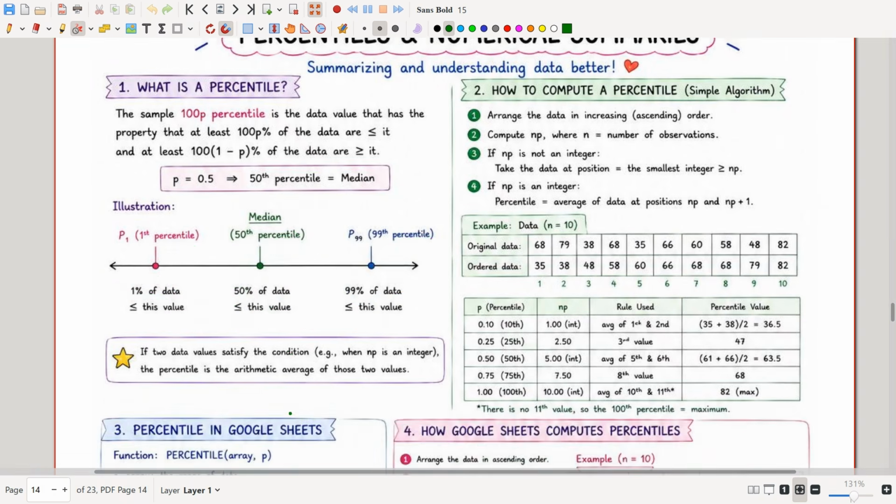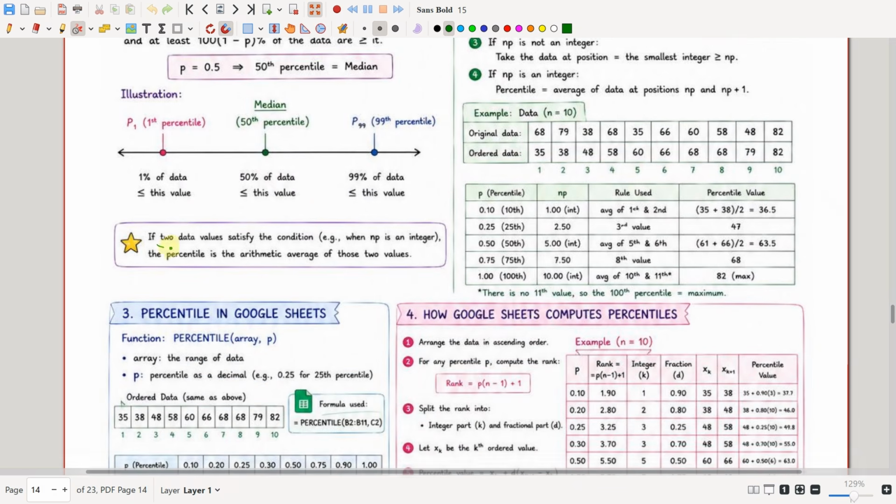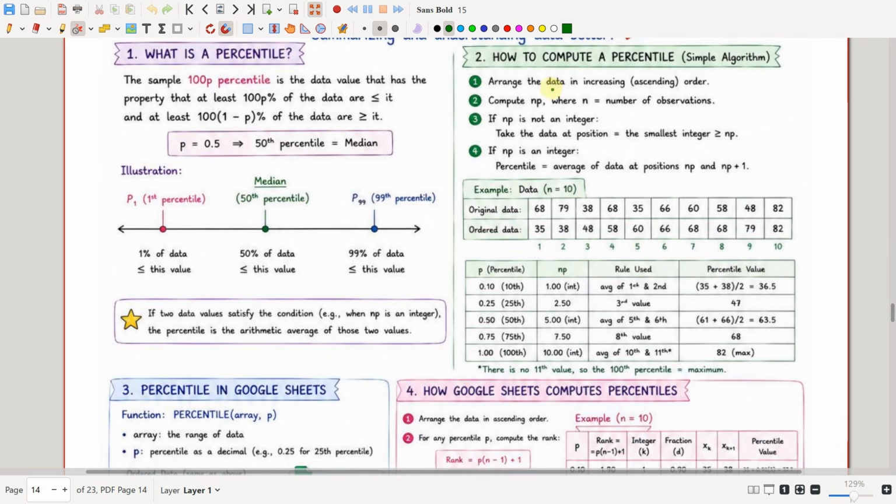If two data values satisfy this condition, the percentile is the arithmetic average of those two values. So how do we compute a percentile? We arrange the data in increasing order and compute NP, where N is the number of observations. If NP is not an integer, we take the data at the position equal to the smallest integer greater than or equal to NP. And if NP is an integer, the percentile is the average of the data at positions NP and NP plus 1.